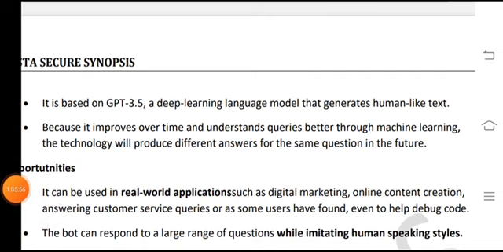It is based on GPT-3.5, a deep learning language model that generates human-like text. Because it improves over time and understands queries better through machine learning technologies, it will produce different answers for the same question in the future. Opportunities.